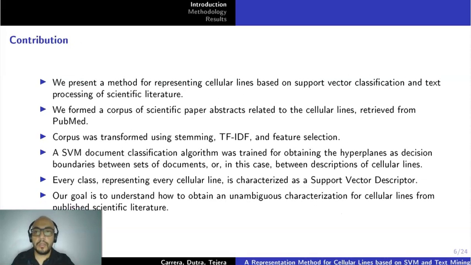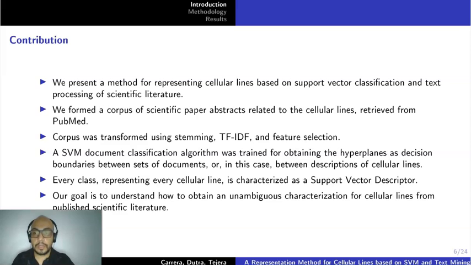We present a method for representing cellular lines based on support vector classification and text processing of scientific literature. We form a corpus of scientific paper abstracts related to the cellular lines retrieved from PubMed. The corpus was transformed using stemming, TF-IDF vectorization, and feature selection.